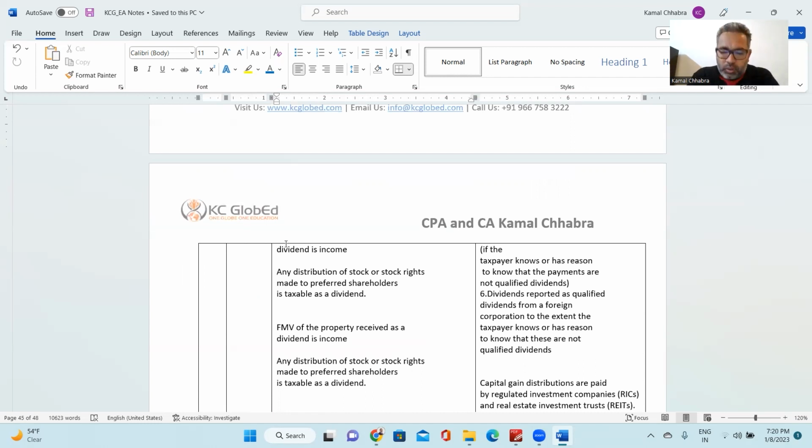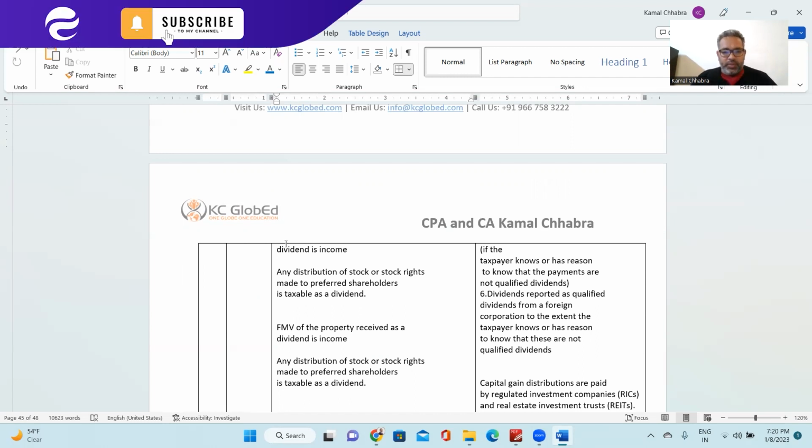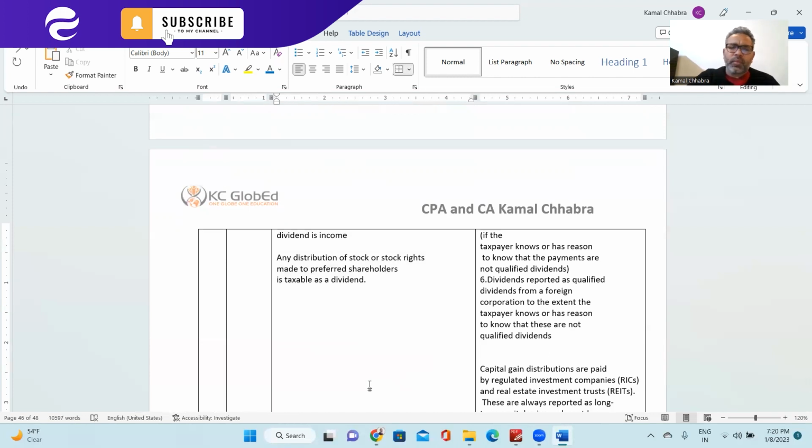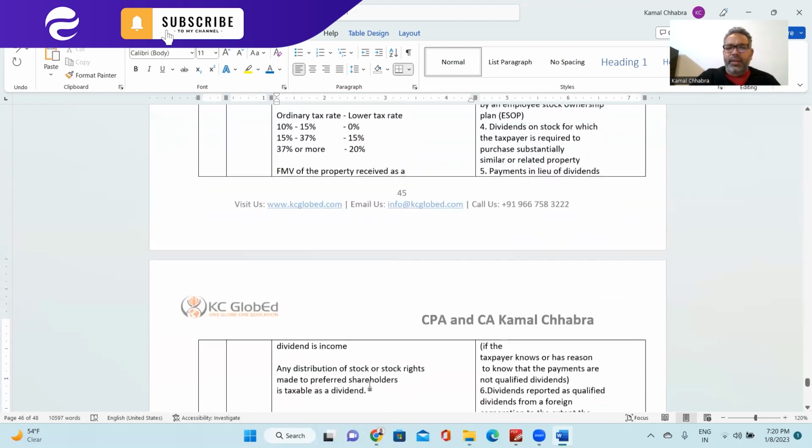If you are issuing stock rights or giving any stock dividend to the preference shareholder, that dividend or stock right would be considered a taxable dividend in the hands of the preference shareholder. Sorry, I think I have repeated these two points, this is duplicate. So this is about dividend income.